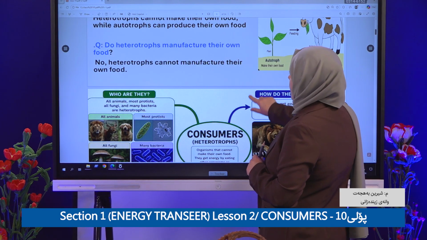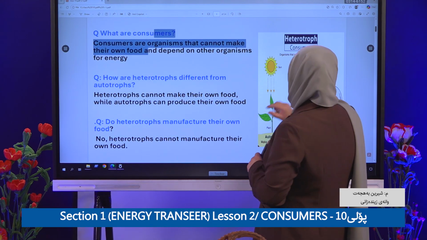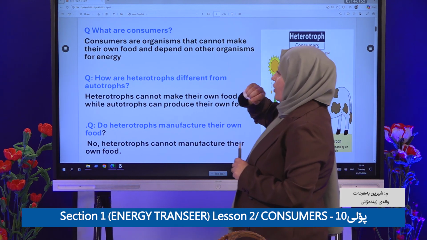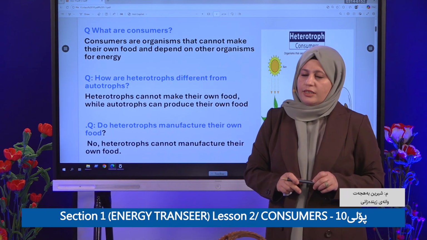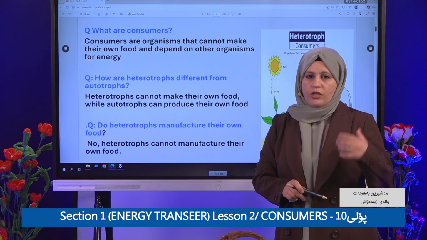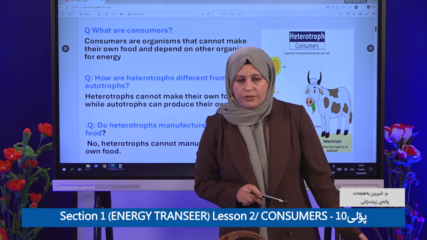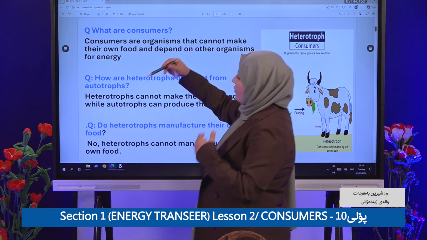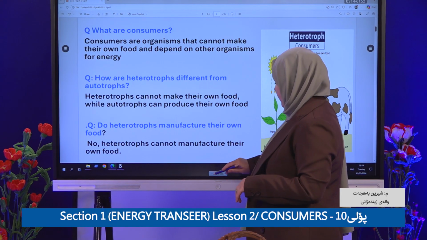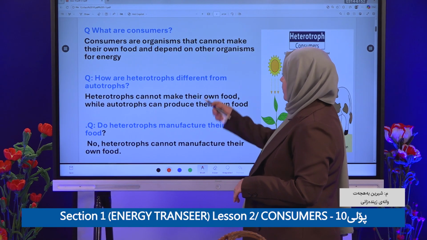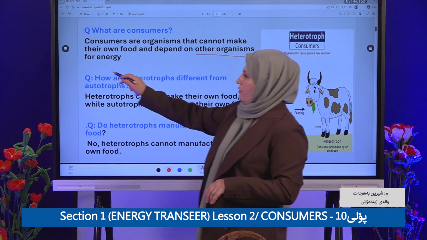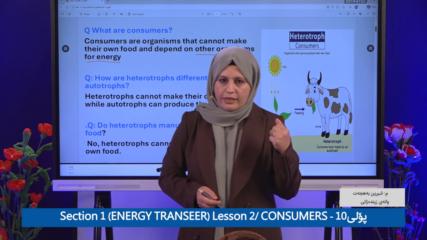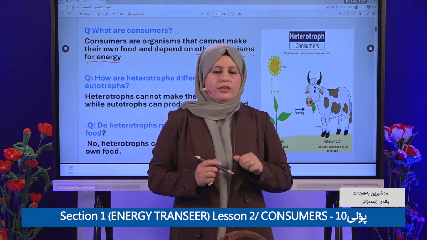Okay. What is a consumer? Consumers are organisms that cannot make their own food. So how do they get energy? They cannot make food like producers, so they depend on other organisms for energy. They eat other organisms to get energy. That's in general about consumers.